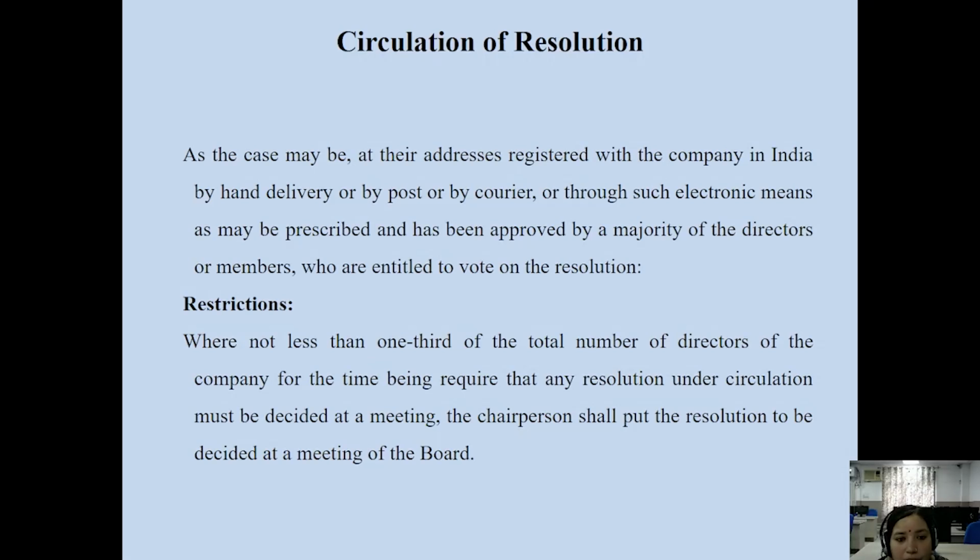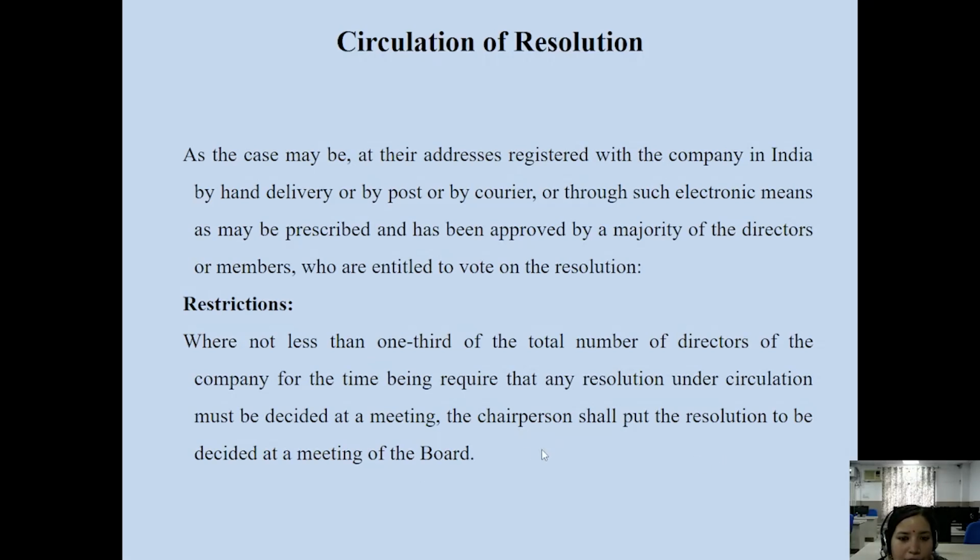Then we can issue a notice of resolution along with the necessary documents required, for information purposes, among the members of the company. Then that resolution can be put before the members of the company for the purpose of passing, either by voting by show of hands, or by voting by poll, ballot paper, or e-voting.